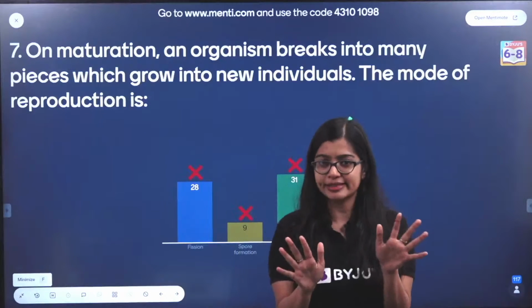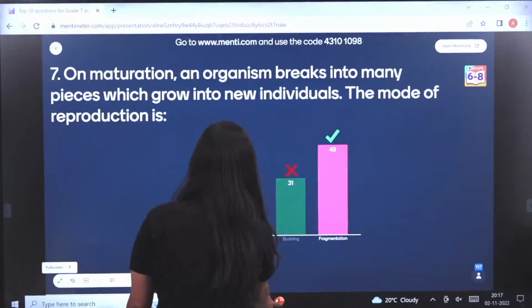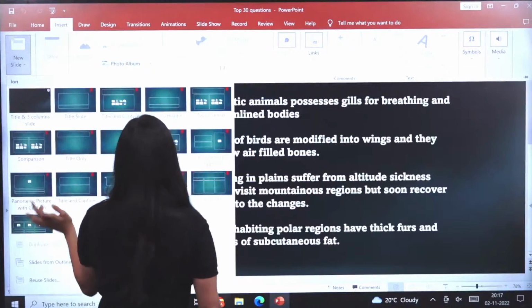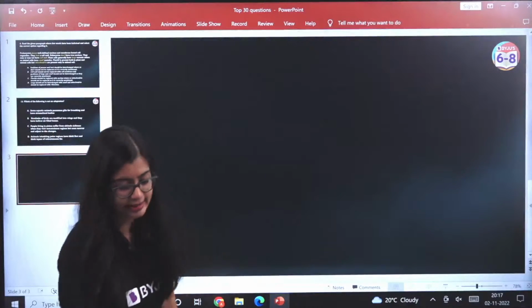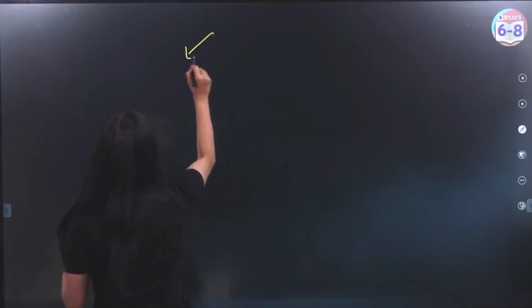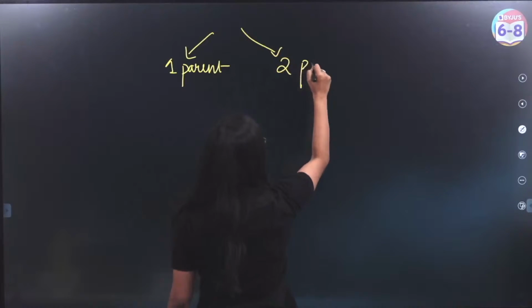Now I'll give you a quick understanding of what we have discussed here. So I'm going to minimize the screen, okay? And this is the next question. So I'm just going to insert a slide here so that you all can have an understanding of what we just learned about, right? So we know about reproduction, right? We know that reproduction is nothing but a process by which living organisms make young ones of their own kind. Now you have two kinds of it. You have one where only one parent is involved, okay? Then you have another one where two parents are involved.